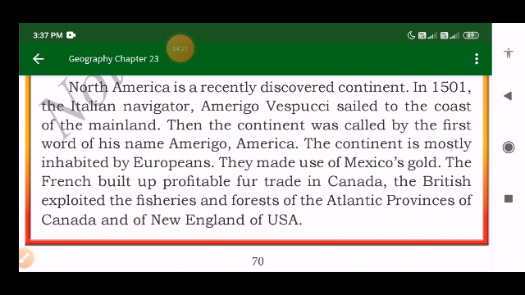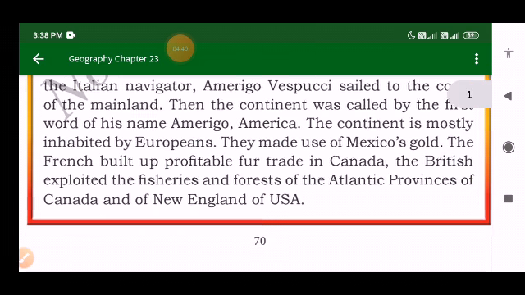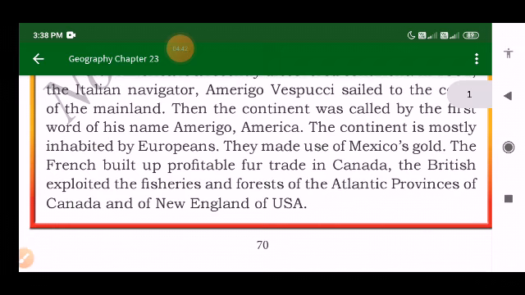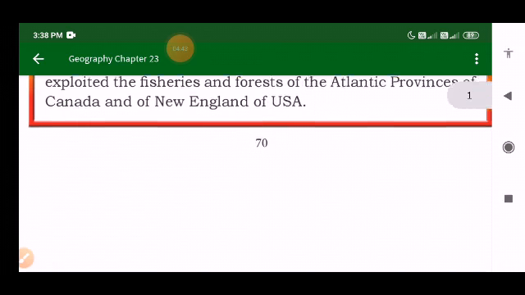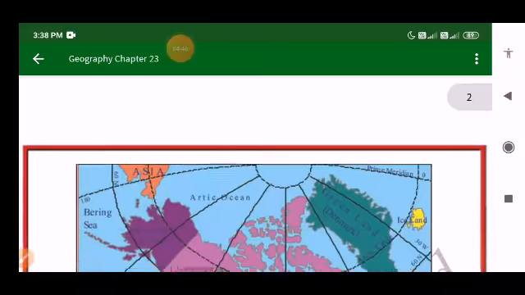Then the French established the fur trade centers in Canada, whereas the British exploited the fisheries and the forests of the Atlantic provinces of Canada and New England of USA. So North America is a very developed continent, right?